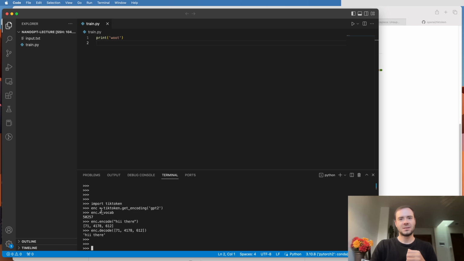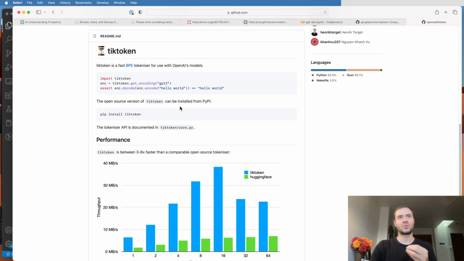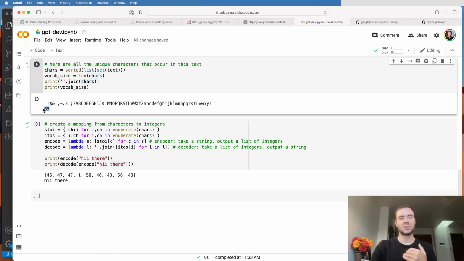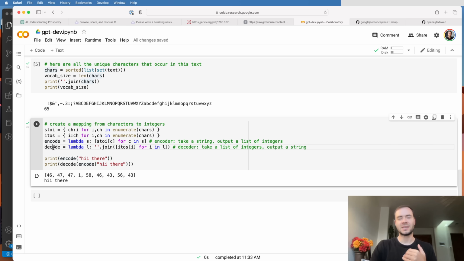Typically people use these subword encodings in practice, but I'd like to keep our tokenizer very simple. So we're using a character level tokenizer, and that means we have very small codebooks and very simple encode and decode functions, but we do get very long sequences as a result. That's the level at which we're going to stick with in this lecture, because it's the simplest thing.